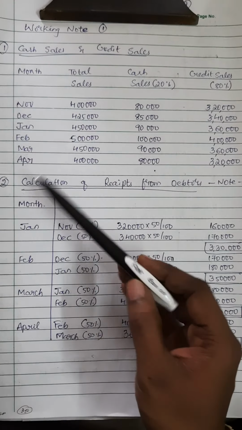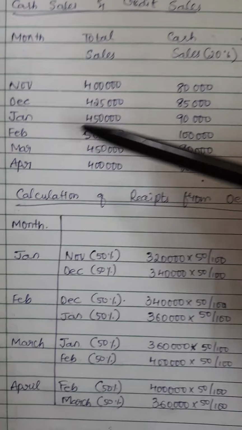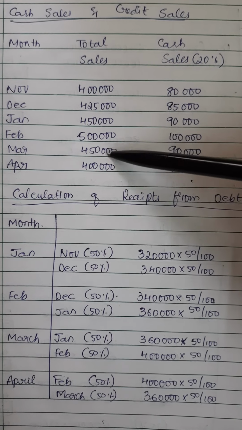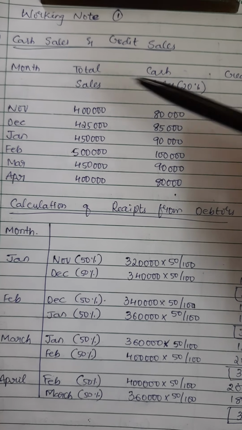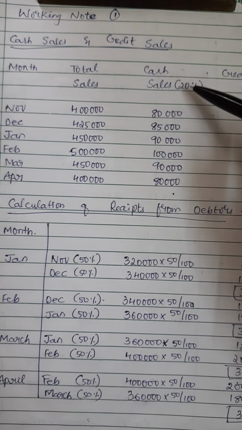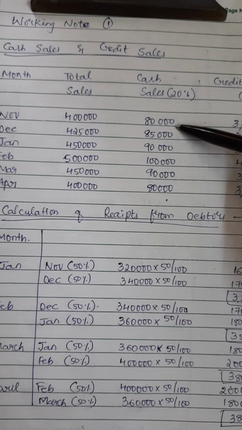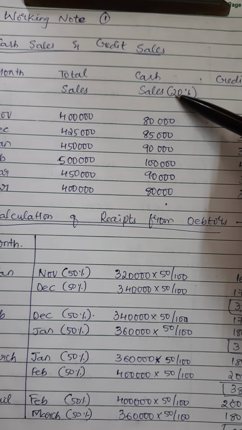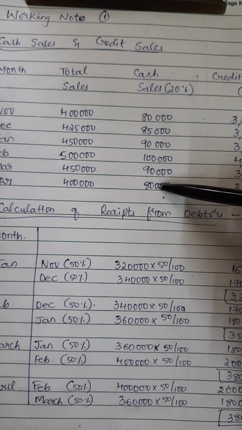So the months are given in the question like November, December, Jan, Feb, March and April. Total sales, I have just copied down, and then we are going to calculate 4 lakh into 20%. 4 lakh into 20% is 80,000, 4 lakh 25,000 into 20% is 85,000. Similarly, I have written all the values here.